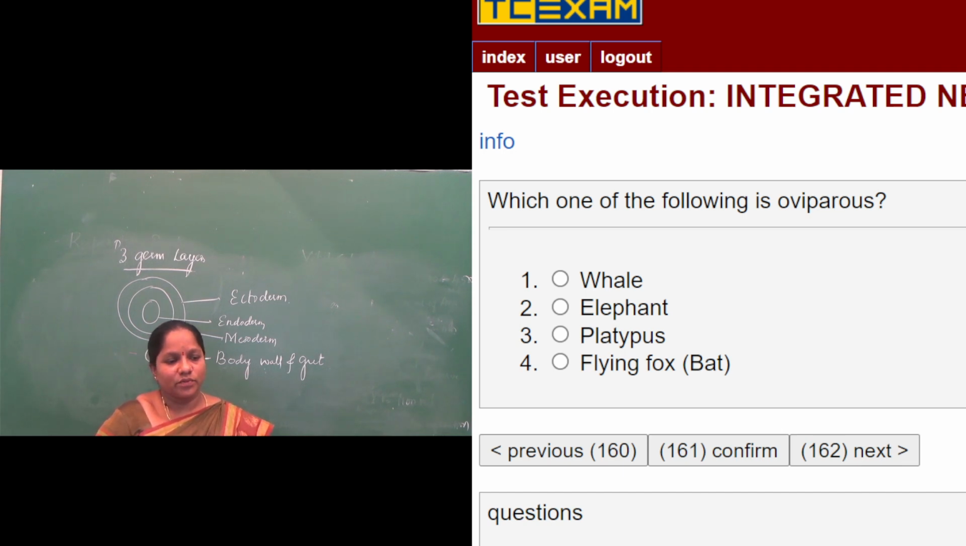So the answer for this one will be platypus. Whale, elephant and flying fox do not belong to oviparous. Egg-laying mammals: platypus belongs to mammals, it is an animal that forms eggs and the young ones come out. All the others are not oviparous.